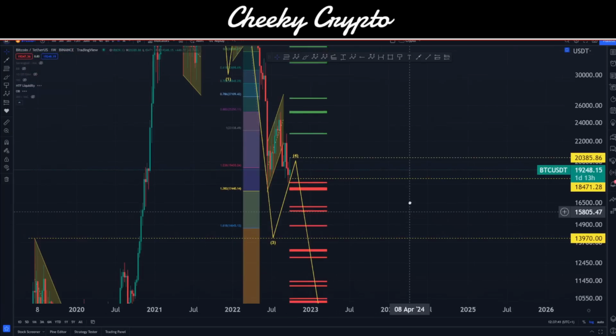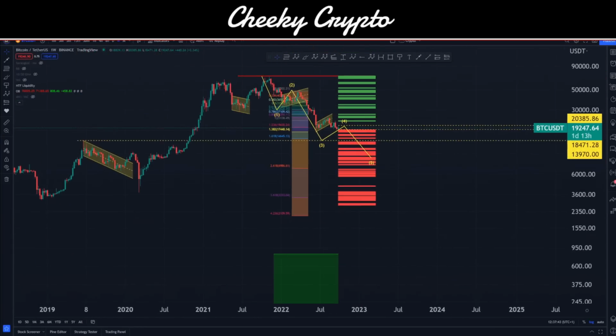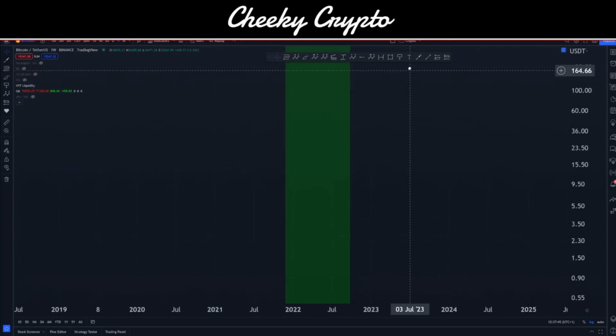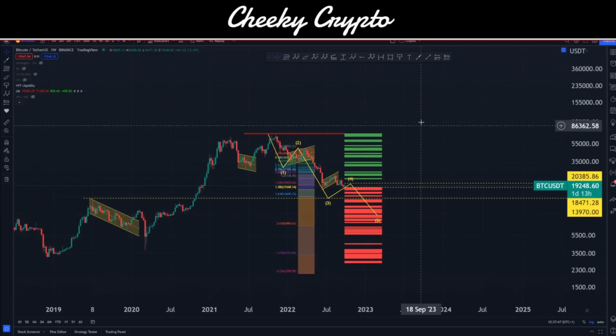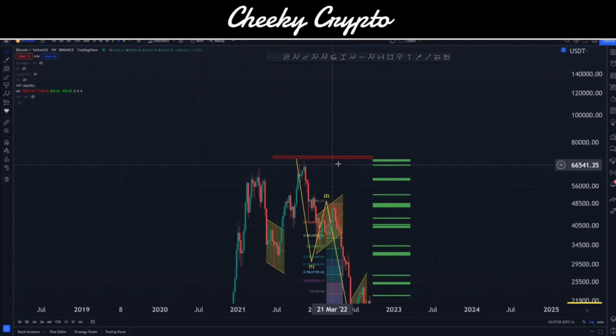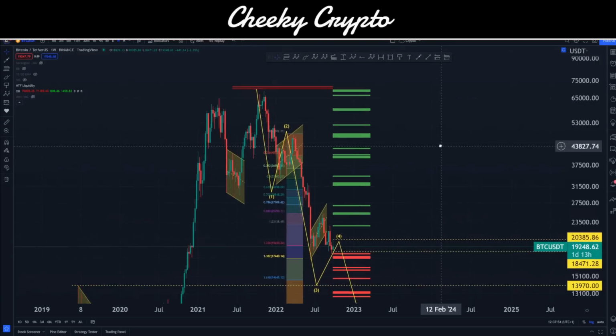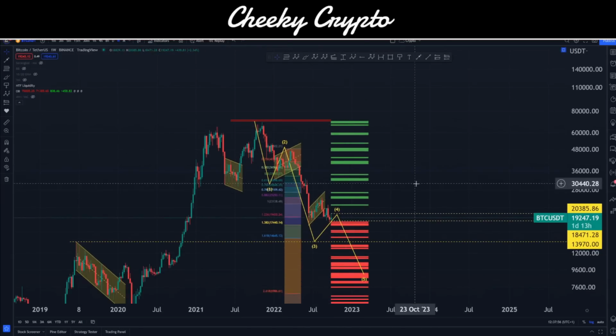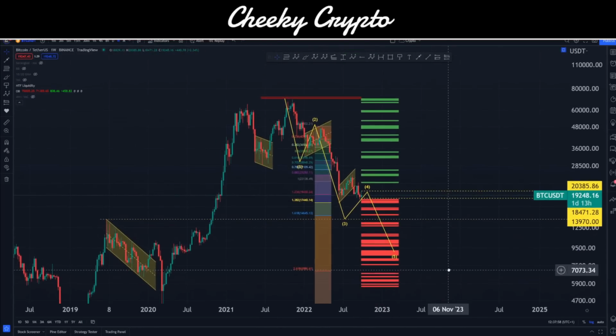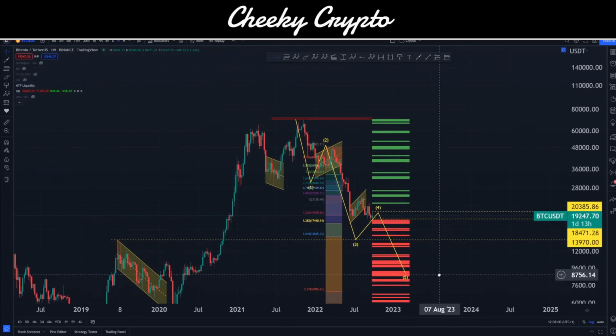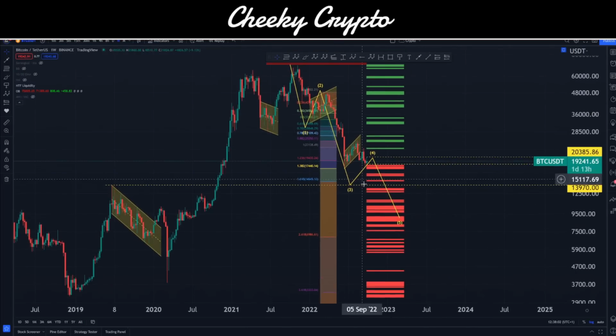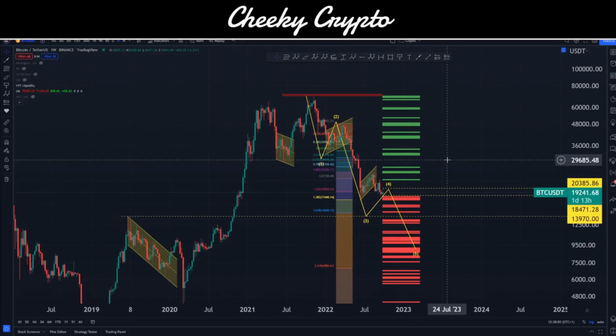Now, when we move this up into a weekly time frame, do we see any kind of major order blocks? They're all the way down here, and they're very, very unlikely. But we do have a really good block of selling right up here, right on top of the previous all-time high. So you do know that there's going to be resistance up there. You can see all the liquidity stacked up as well. There's a lot more liquidity to the downside right now than to the upside. So do expect this price to pull back, in my humble opinion.